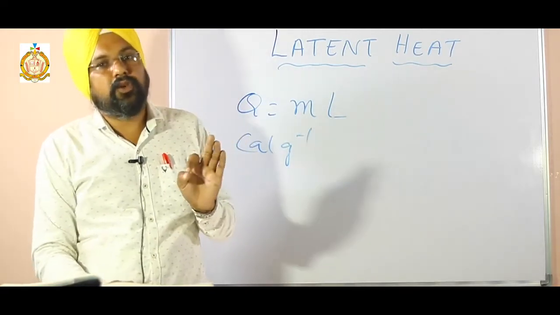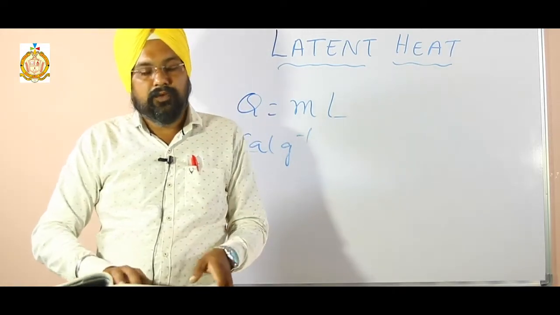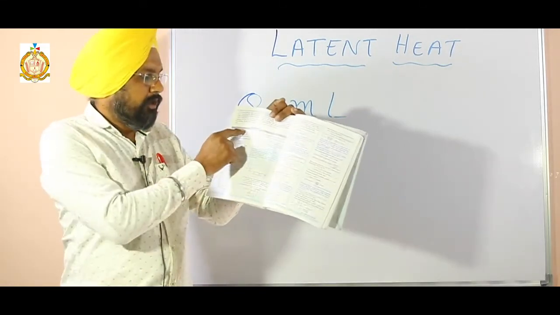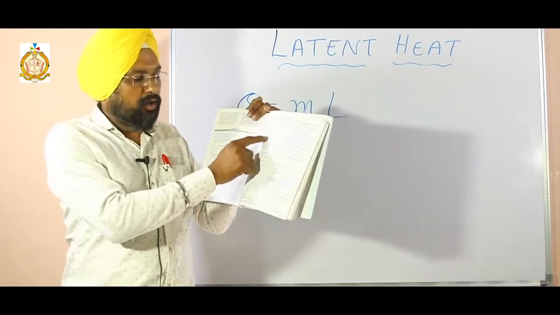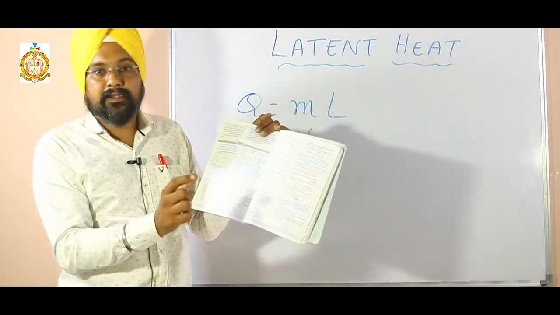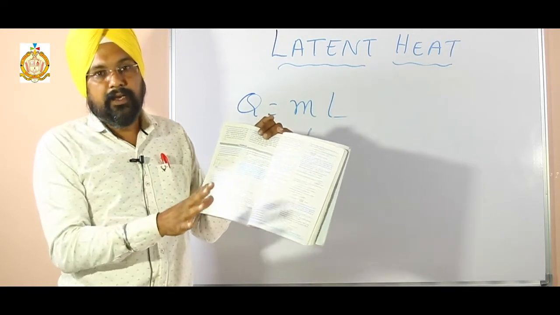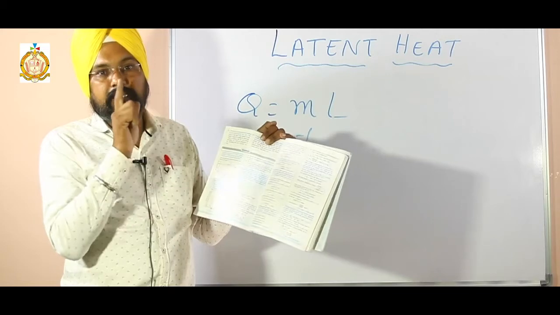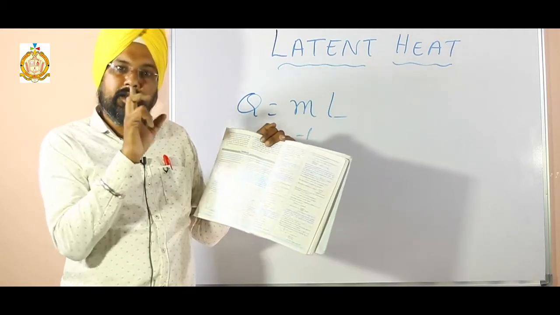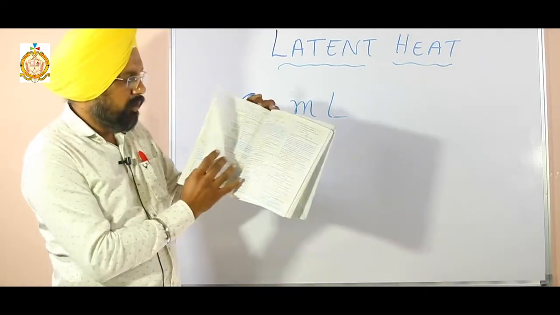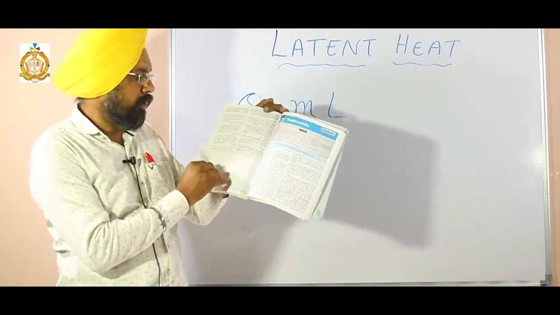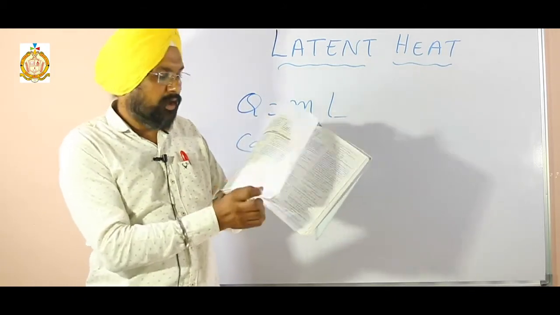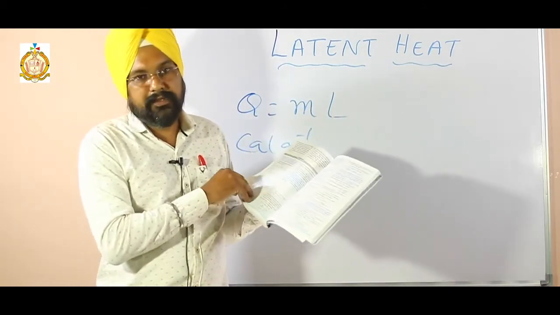So students, with this topic this chapter is over, and you all have to note down the examples in your copy, because these numericals are very important, and I hope you will get a 4 marks question in Section A and Section B also. So you have to note down all these numericals in the fair copy, and if you have any doubt you can ask me in the comment section.